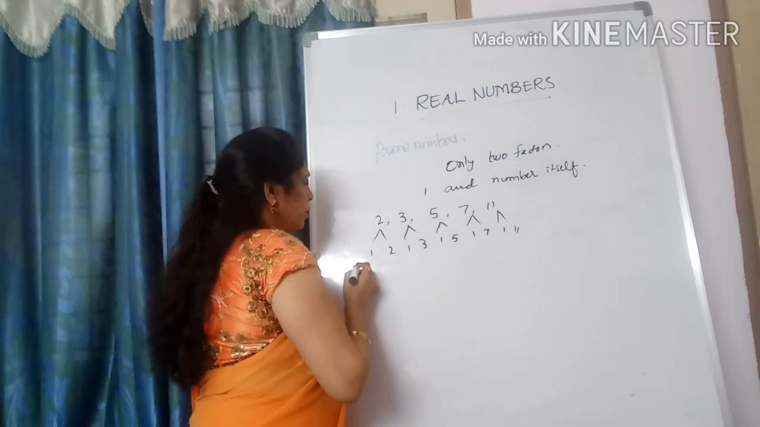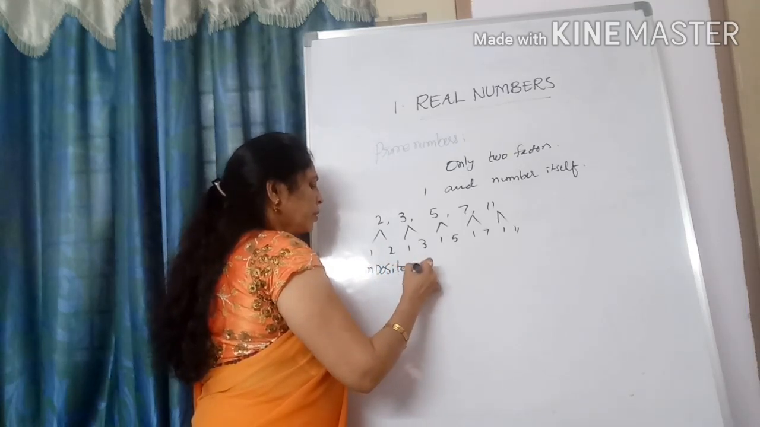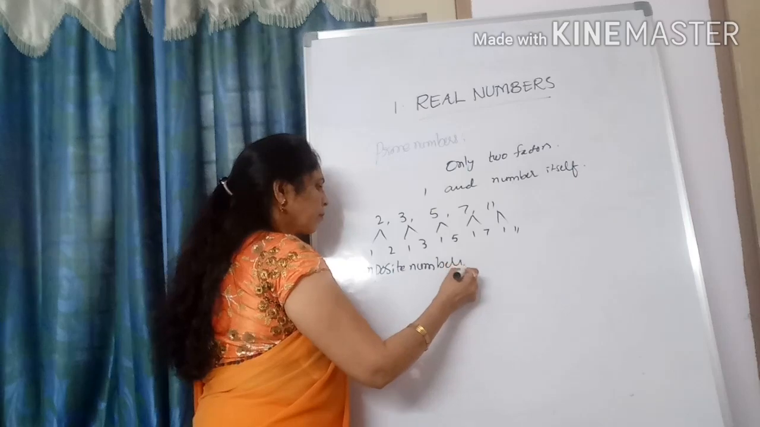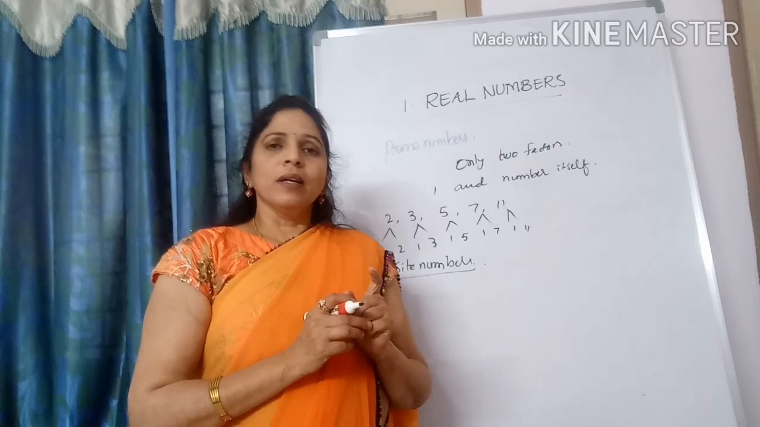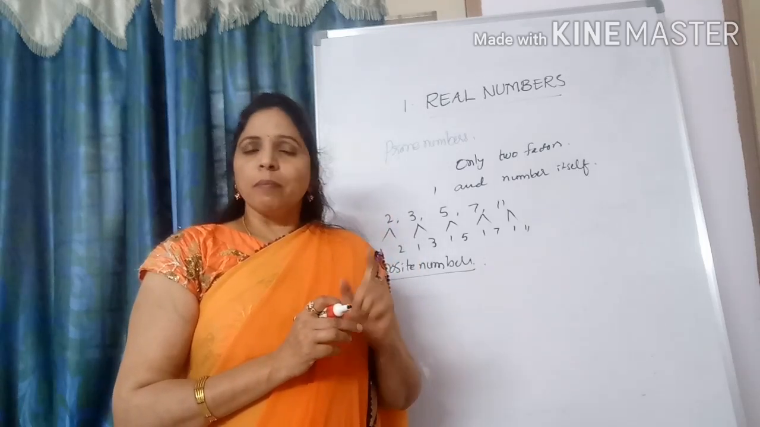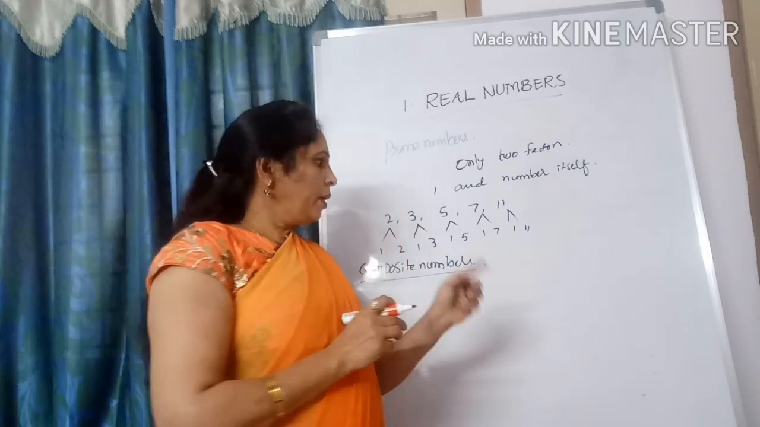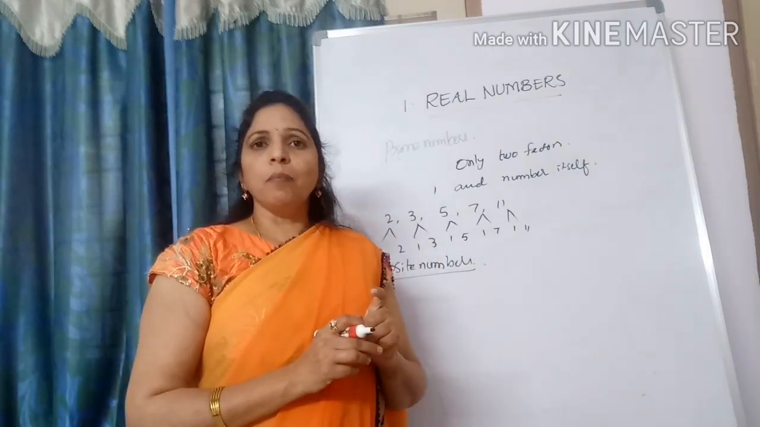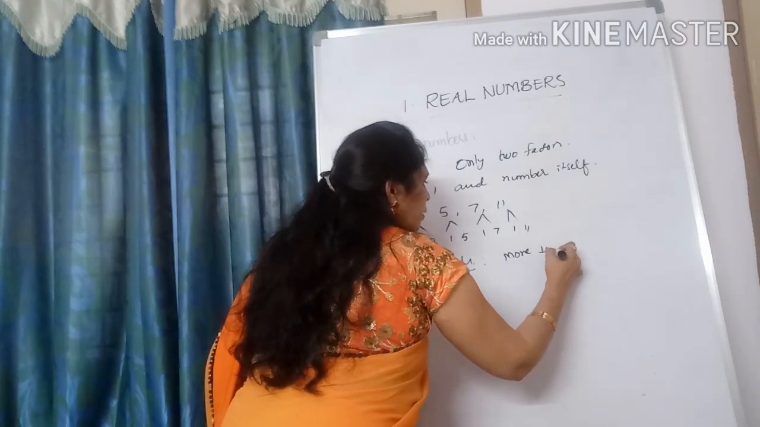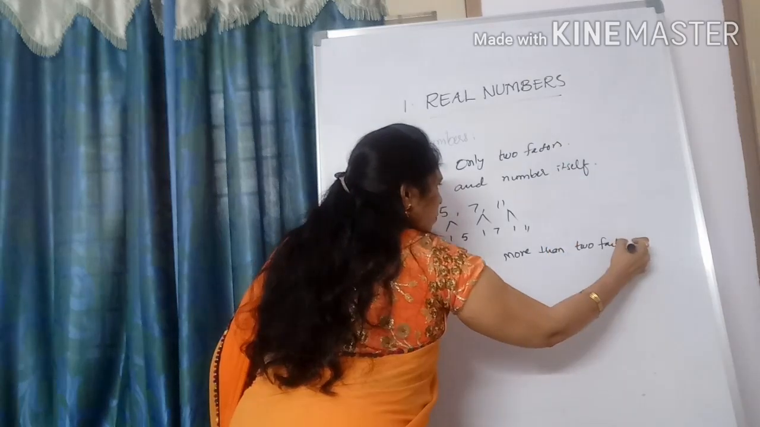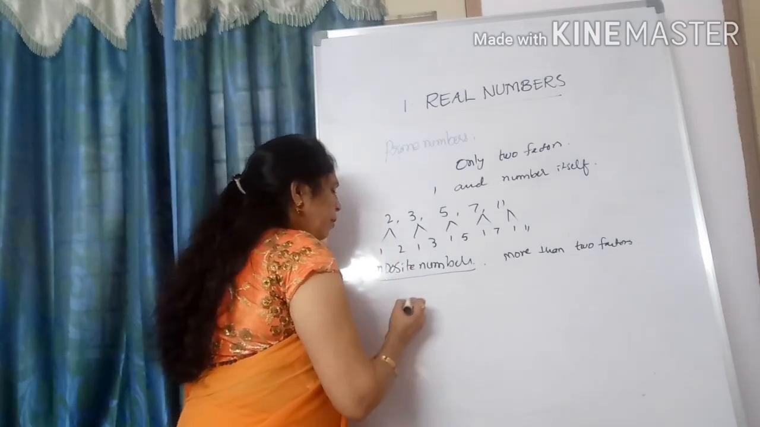So, composite numbers. What are composite numbers? A number having more than two factors is called a composite number. But prime numbers have only two factors. Here, more than two factors is called a composite number.